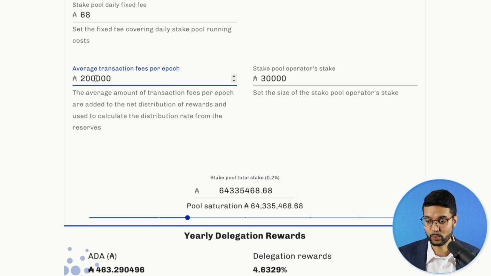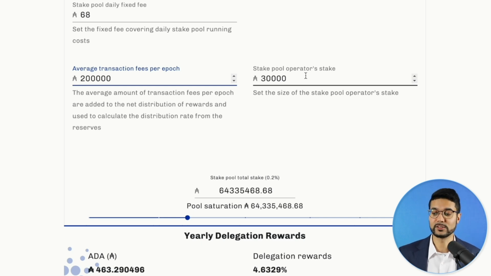Of course, there are websites that'll give you this information. Currently, I think ADA Pools has a Telegram bot, which is very useful, which can show you something like this. And then you've also got the stake pool operator stake. This is going to be the A0 parameter or pledge.